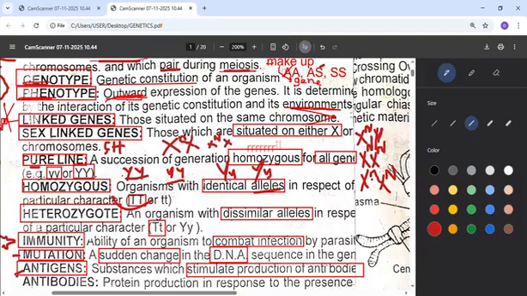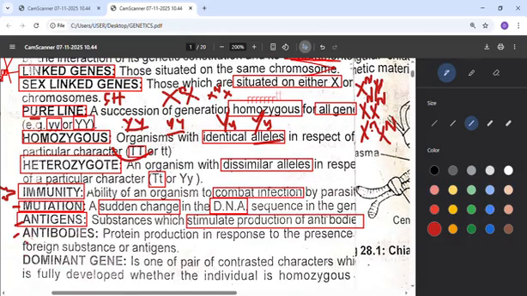Then we also have antigens and antibodies. The antigen is just like the ID card on the body of a thief, while antibodies are like the security man of a particular house. When the security man, which is the antibody, sees the antigen, the ID card of a thief, there will be a stimulation. This antigen always stimulates production of antibodies. That means the security guard, the antibody, will quickly come to fight the thief.